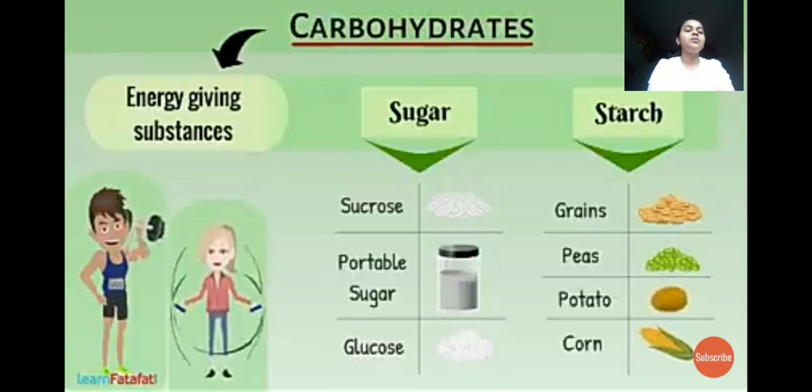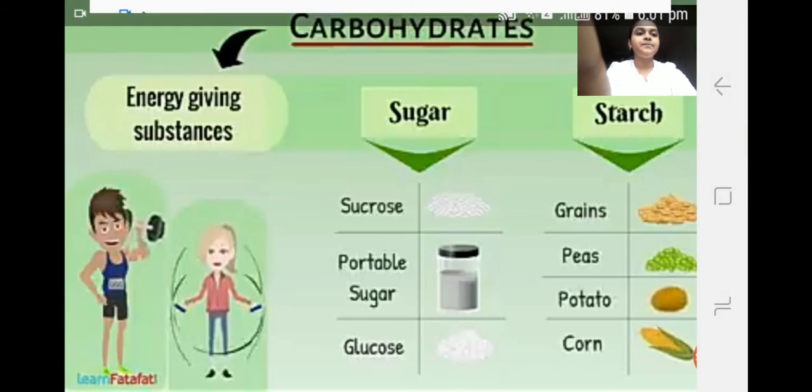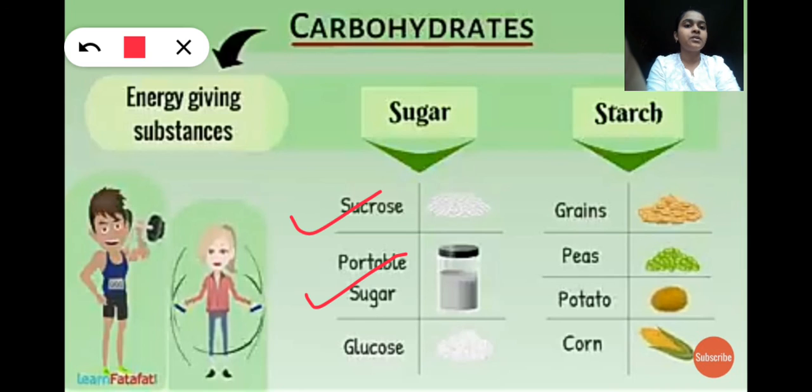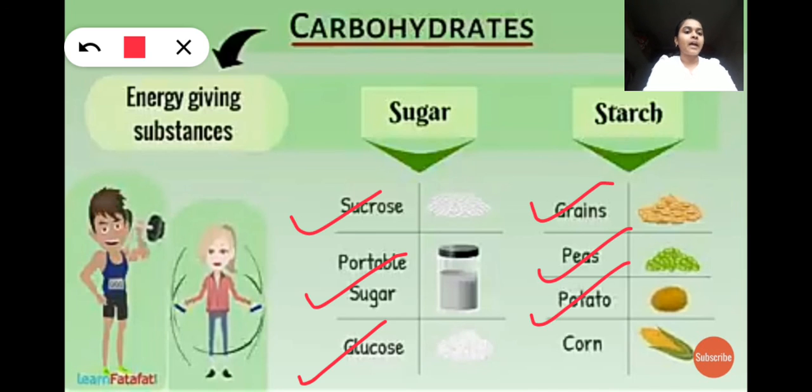When you talk about some examples under sugar, here we can see sucrose, portable sugar, glucose. So these are some examples of sugar. And some examples for starch: we can obtain starch from grains, peas, potatoes, corn and